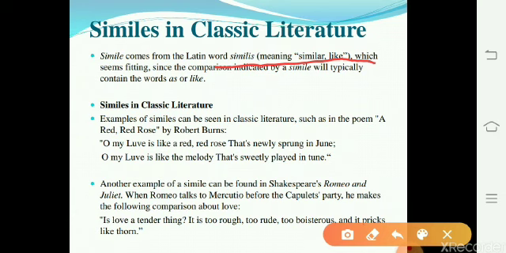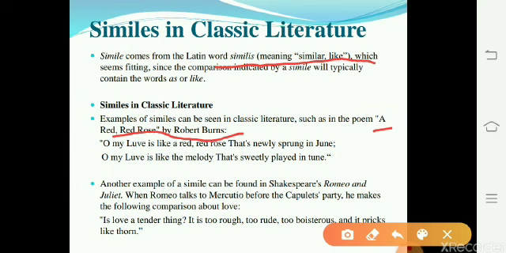Examples of similes can be seen in classic literature such as the poem Red Red Rose by Robert Burns. He uses simile in these lines.